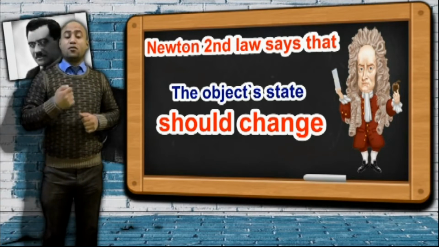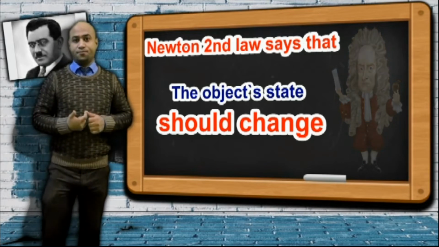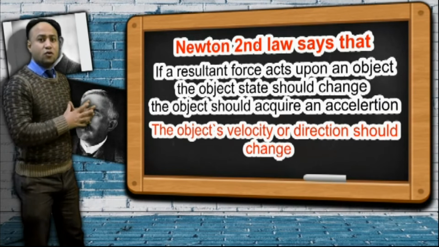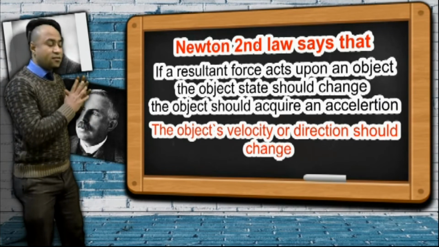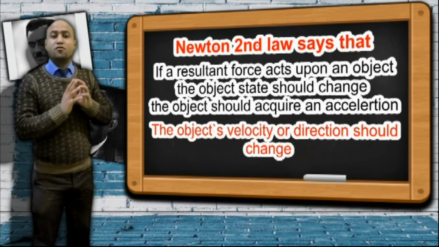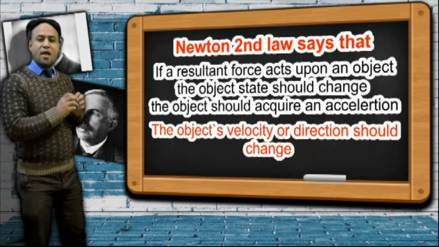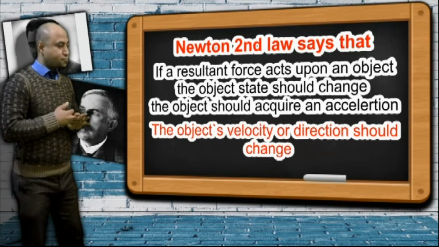Its speed or its acceleration or its direction should change. So in Newton's second law, if a force or resultant force acts upon an object, the object state should change. The object should acquire an acceleration, which means its velocity or its direction should change.